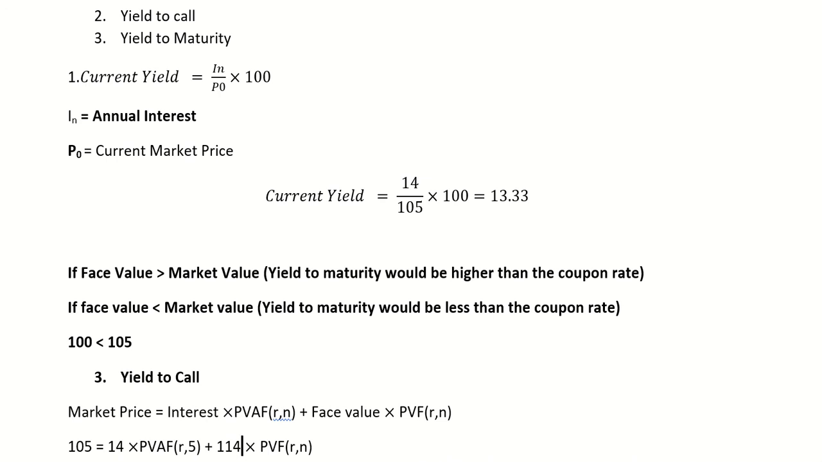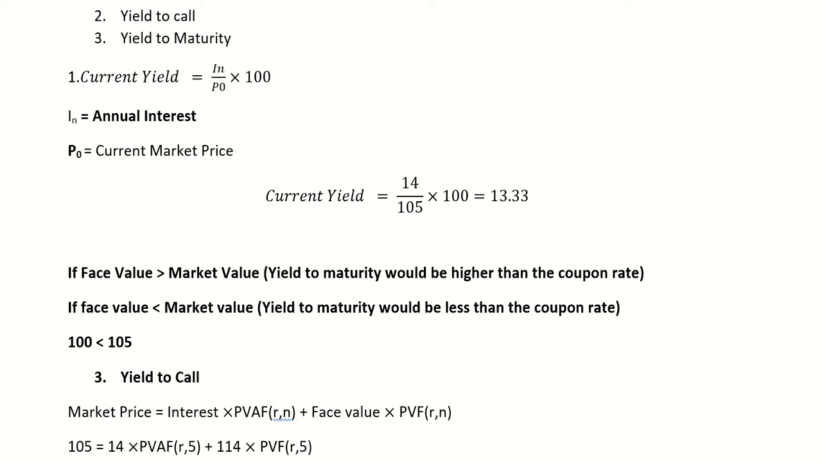114. Okay. And because 114 would be paid in lump sum, it is not any amount which they will pay every year. That's why the table which we are seeing here is the PVF table, present value table. Again, R we don't know because we have to calculate it, and N is 5 years, right? So this is what we have done.